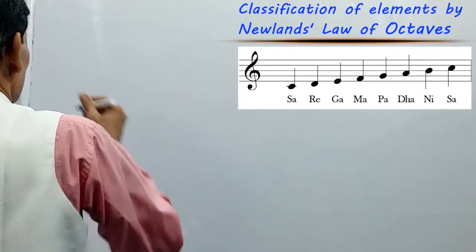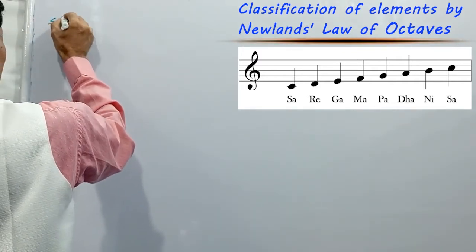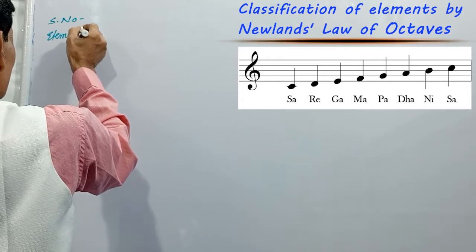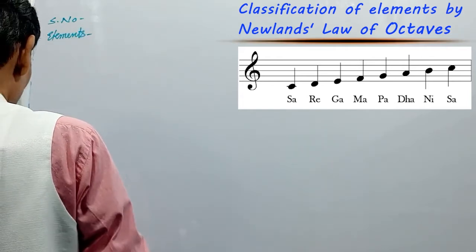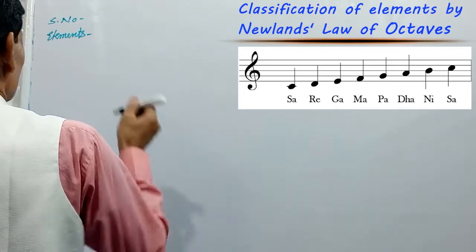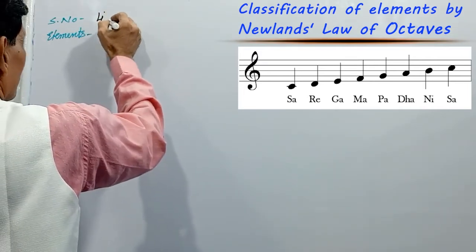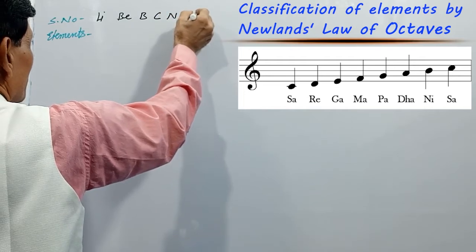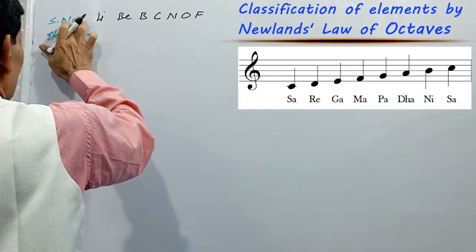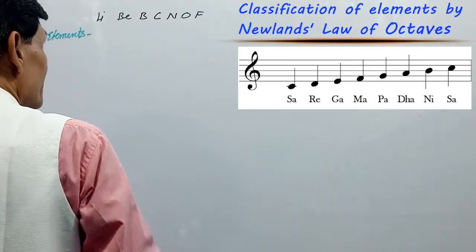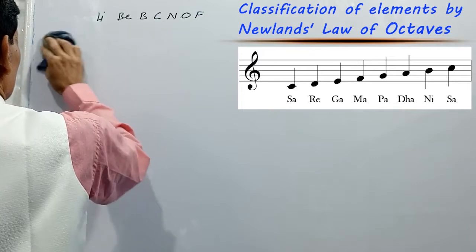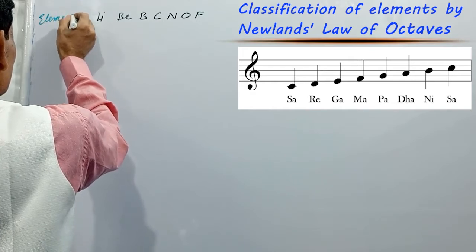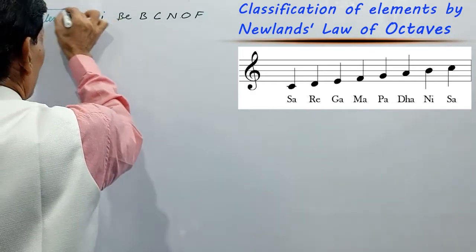Horizontal rows, with serial number and elements. The first row is lithium, beryllium, boron, carbon, nitrogen, oxygen, fluorine. This is a horizontal row of elements.